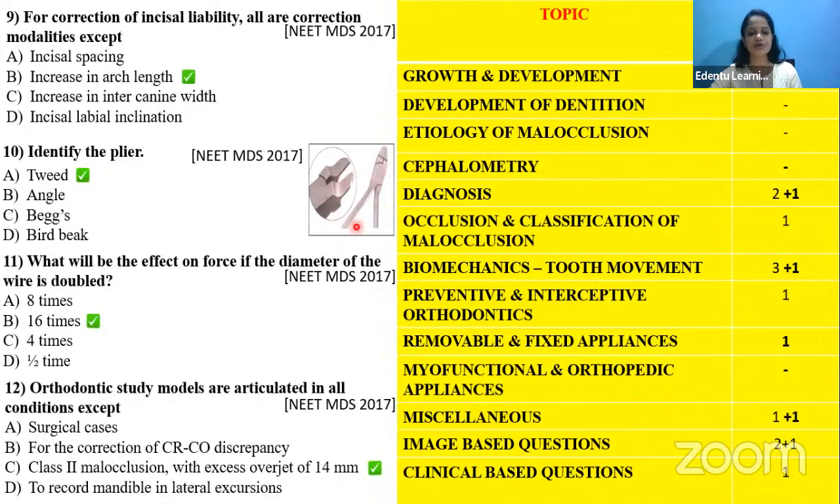Then next is a question on the identification of the instrument, that is the plier that is used. That we will put under the removable and fixed appliances category. And what will be the effect of force if the diameter changes, that comes under the biomechanics topic, and the orthodontic study models will come under the diagnosis topic.